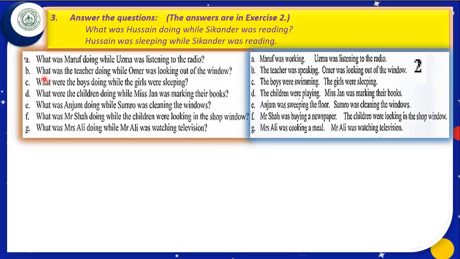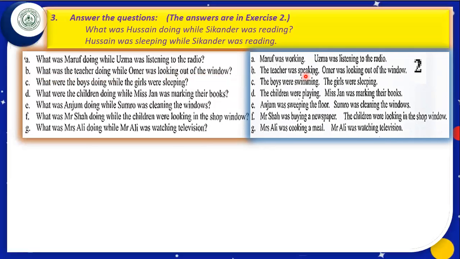Let us read answer B. What was the teacher doing while Umar was looking out of the window? Here in exercise 2, it is written the teacher was speaking. Okay, what will be the answer then?